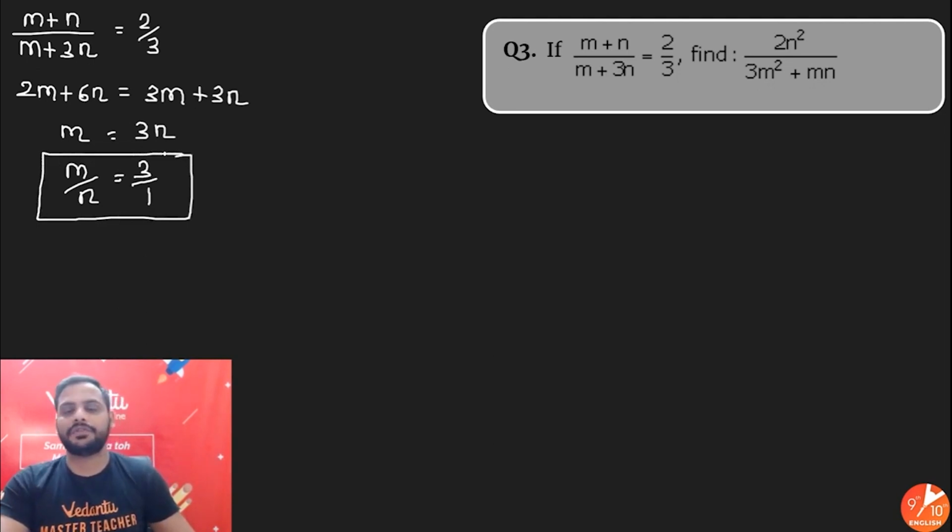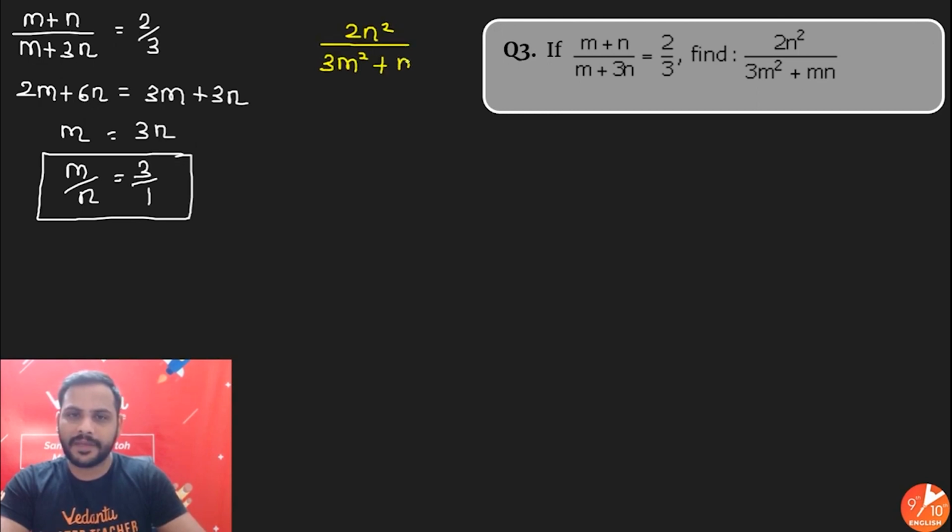m by n is equal to 3 is to 1. Now I know the value of m upon n is 3 is to 1, so let us simplify this part. We have 2n square upon 3m square plus mn. Let us try to create m by n.